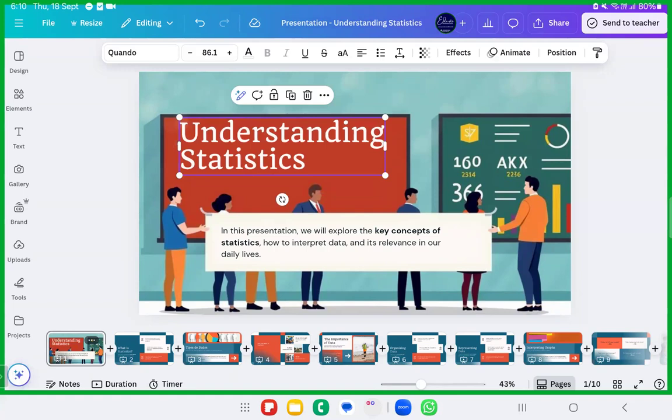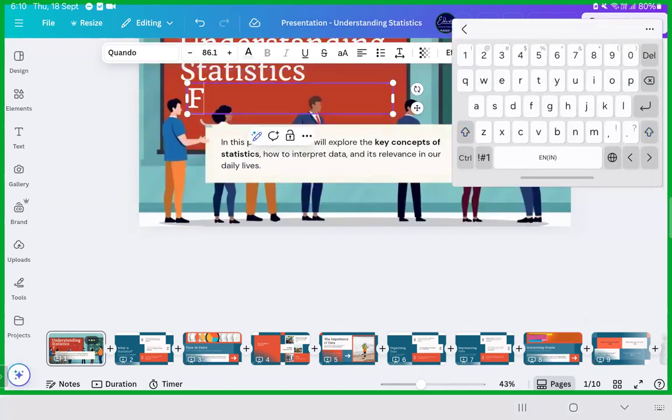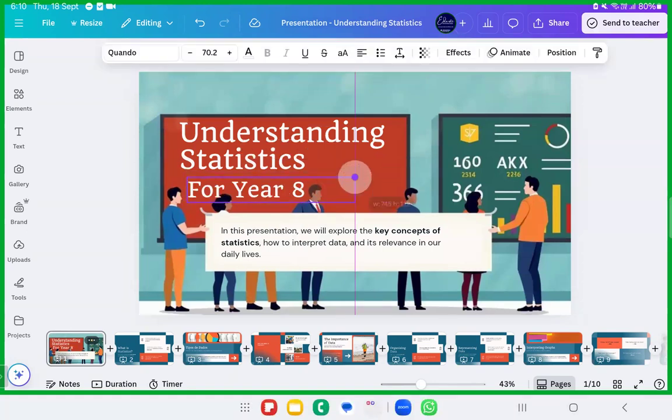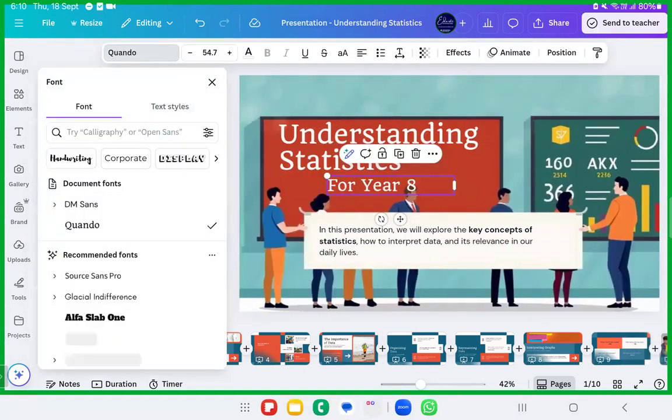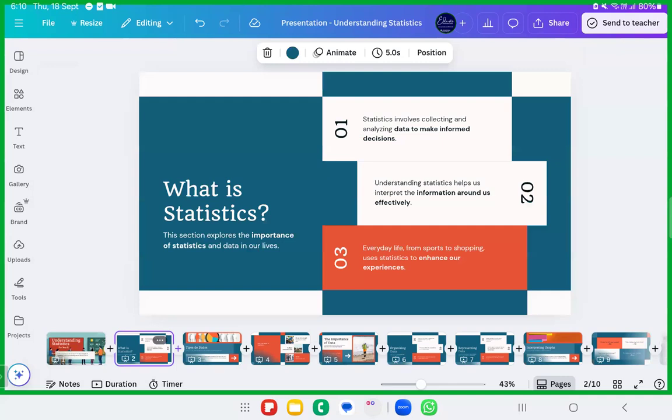I'll write Understanding Statistics. I just want to write a few more things for year 8. I'll write it in smaller words. I'll make sure that the font is changed. I'll use this Glacial Indifference font for year 8. Okay, let me go ahead with the very second page. Now I'll edit it as I wish.